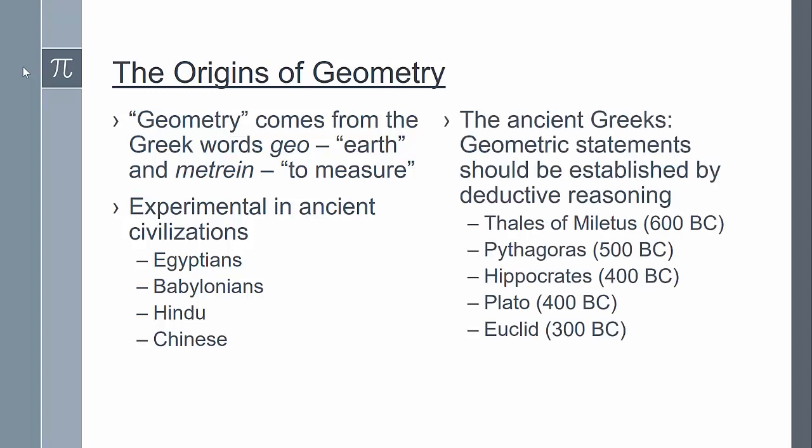However, beginning with the ancient Greeks and Thales of Miletus, the ancient Greeks insisted that geometric statements should be established by deductive reasoning rather than by trial and error. So in about 600 BC, Thales of Miletus first began this idea of using deductive reasoning and proof in order to show that mathematical statements were true.